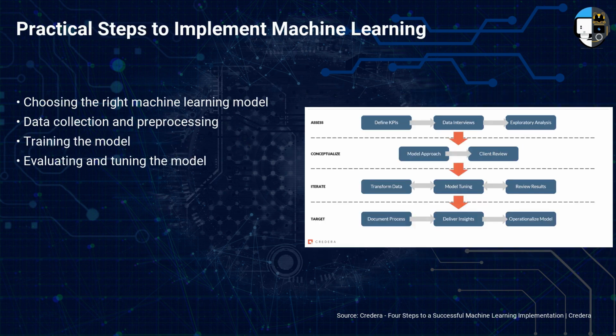Implementing machine learning in your project involves several steps. First, you need to choose the right machine learning model for your needs. Then, collect and preprocess your data. After that, you can train your model on your data. Once the model is trained, evaluate its performance and fine-tune it if necessary. These steps form the basis of any machine learning project.